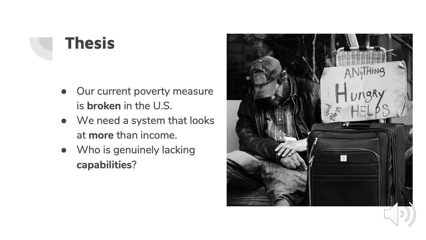As we discuss the many variable calculations of poverty in the United States, we'd like for you to keep our central thesis in mind. The current US measure of poverty, in our eyes, is failing to properly recognize many citizens living impoverished lives. By incorporating the capabilities approach in a quantified way, as it is used in the American Human Development Index, we can steer away from an income based poverty measurement and begin to see where people are actually lacking capabilities.